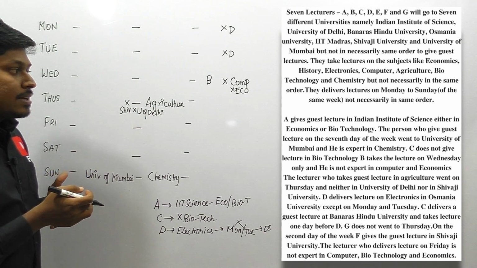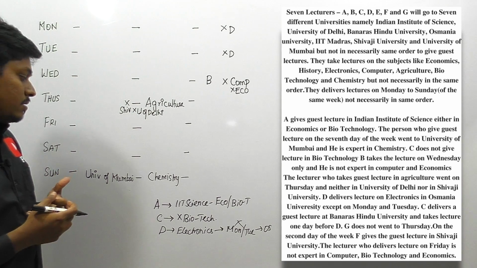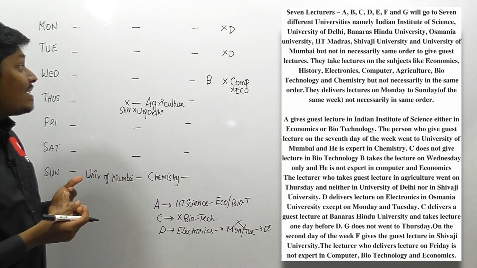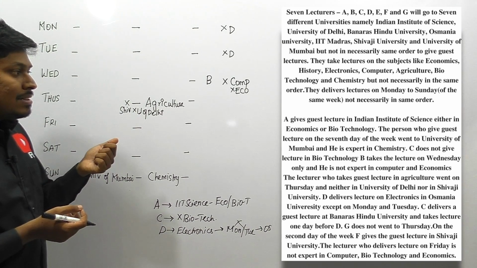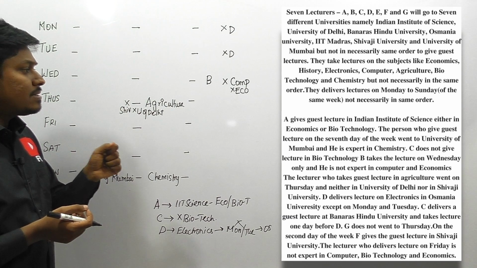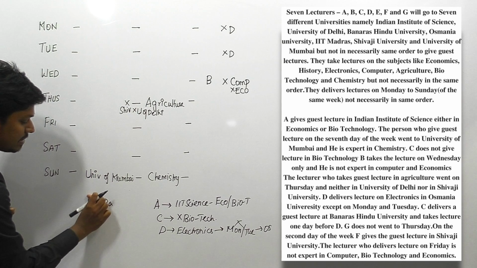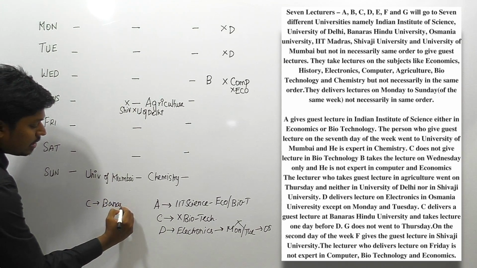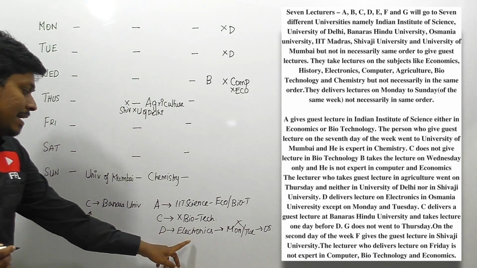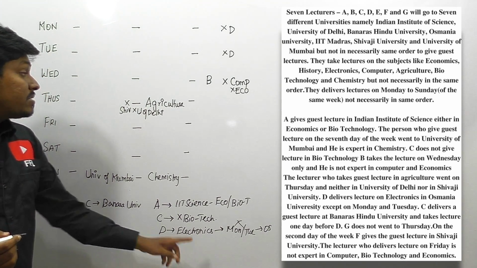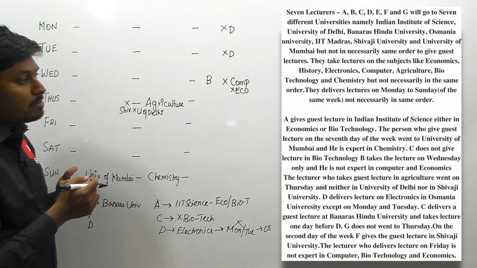Okay friends, C delivers a lecture at Banaras University and takes the lecture one day before D. It's a direct statement, but we have a lot of possibilities. Listen here friends, the person C delivers a lecture in Banaras University, so we can fix that. But it is one day before D. We already know that D is electronics and he is not on Monday or Tuesday. So friends, let me read all the points completely.